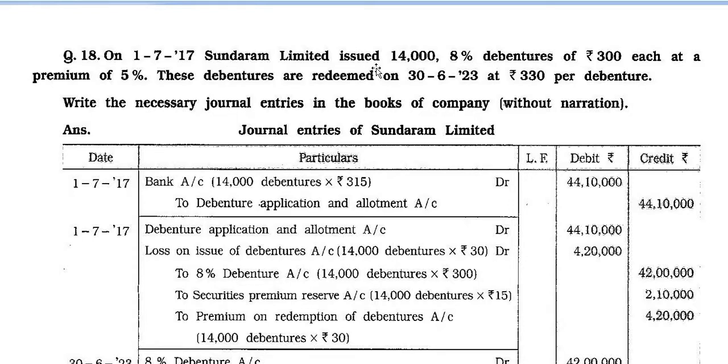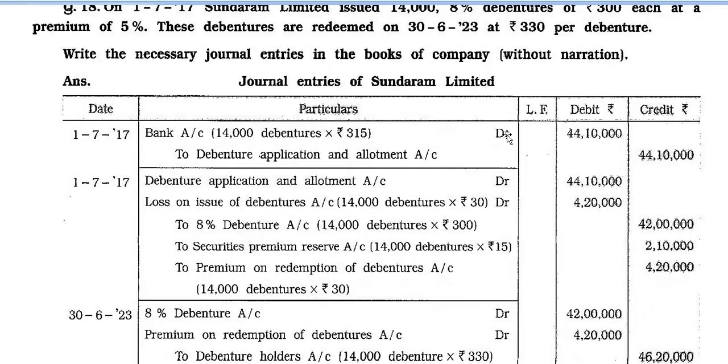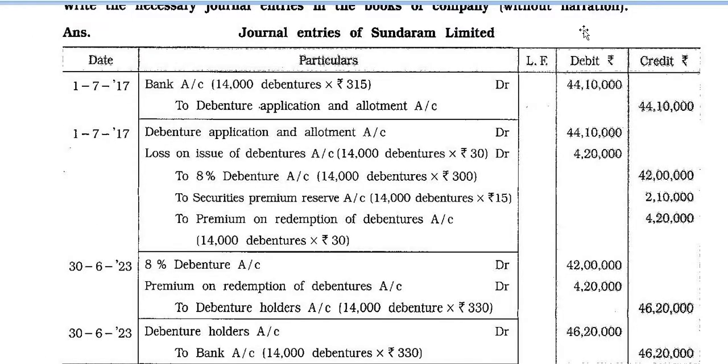On 1/7/2017, Sundaram Limited issued 14,000 8% debentures of rupees 300 each at a premium of 5%. These debentures are redeemed on 30/6/23 at rupees 330. Here the value of the 8% debenture is 300, and at redemption it is 330 rupees. Repayment at that time is 330 rupees per debenture, which means payment is at a premium. Write the necessary journal entries in the books of the company without narration. Answer part. Journal entries of Sundaram Limited.